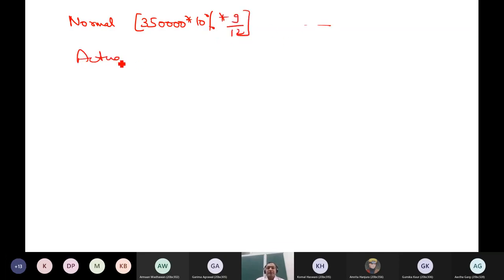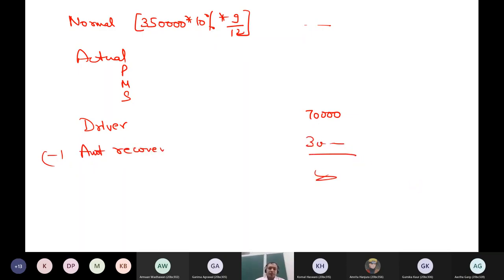Actual maintenance expenses, petrol, maintenance, service, driver salary, that was 70, etc. And then you deduct amount recovered from the employee, 30,000. So 161,250 is the correct answer.